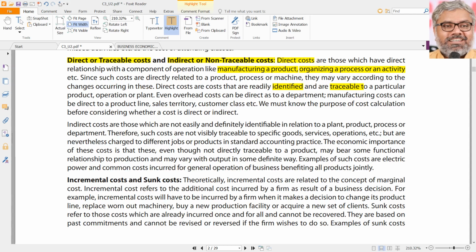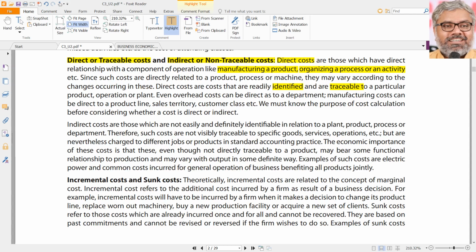Definitely yes. In the same way, let us say manufacture of a pen. In that, what is the raw material required? Let us say plastic was used for that. How much plastic would be required to manufacture a pen? Is it already known? Definitely yes, because the production processes are standardized. So, in order to manufacture a pen, how much will be the material cost? It will be known. It is traceable.